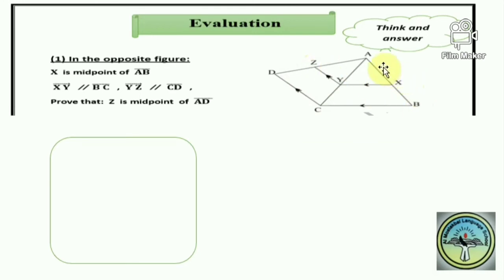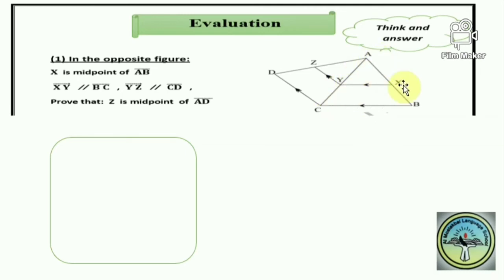Let me start with the first triangle here. If you know that X is a midpoint of AB and XY is parallel to BC, then what did you prove here? Of course, Muhammad, here Y is also a midpoint of AC.